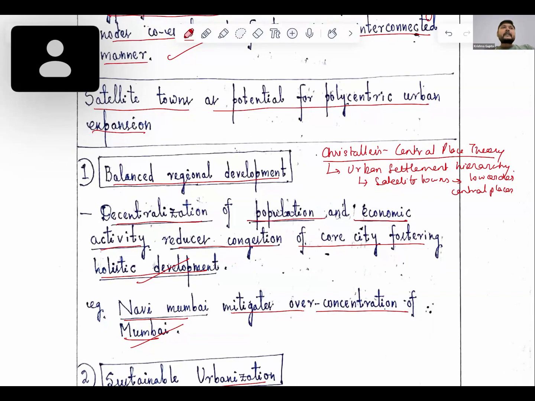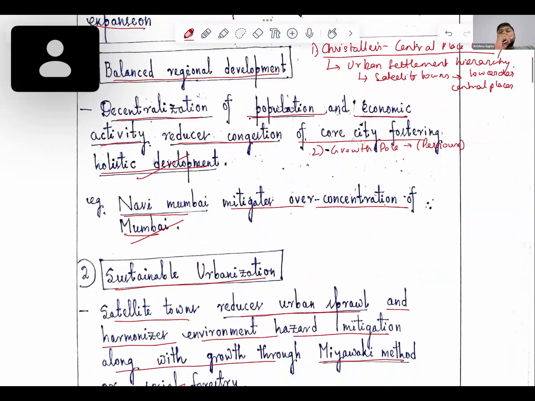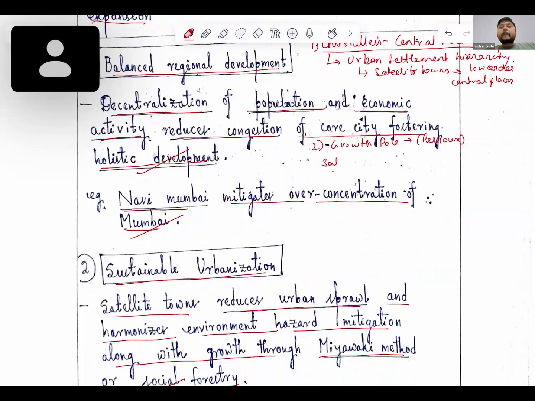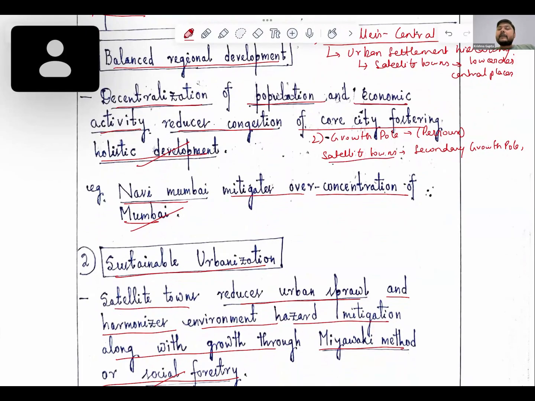places here. Now, the second point which we need to add here is the growth pole, which is basically provided by Perroux. What he is saying is that the satellite towns are basically acting as a secondary growth pole. And the primary growth pole is the urban center, for example, Delhi or Mumbai or any city we can take here. Therefore, this will also act as a part of regional development.